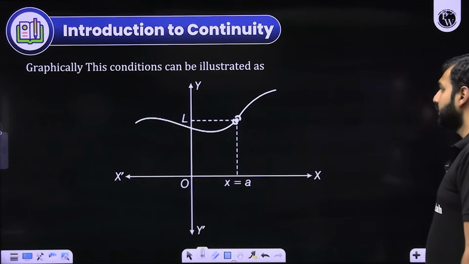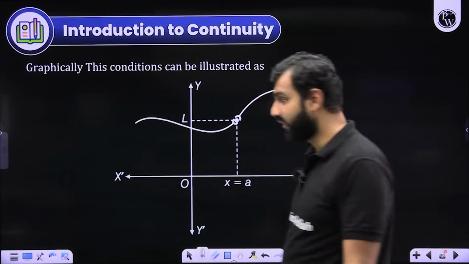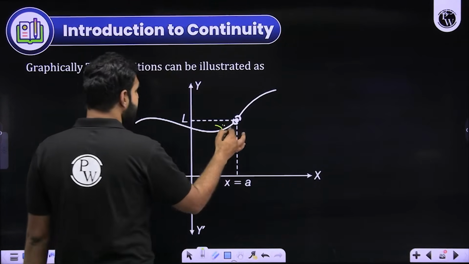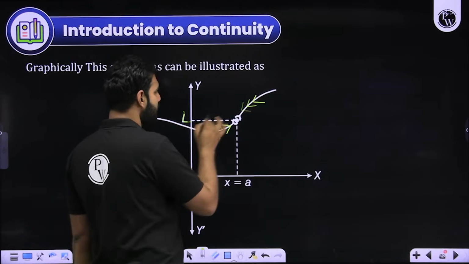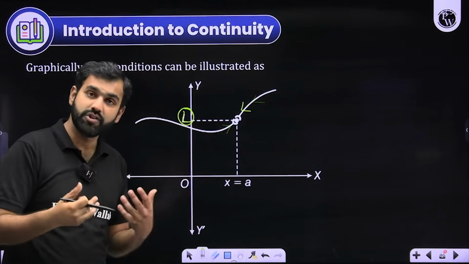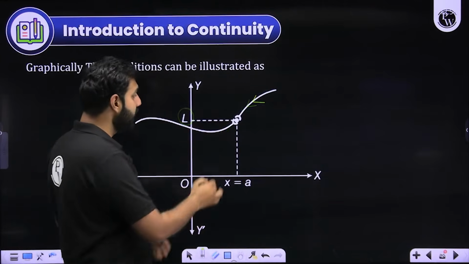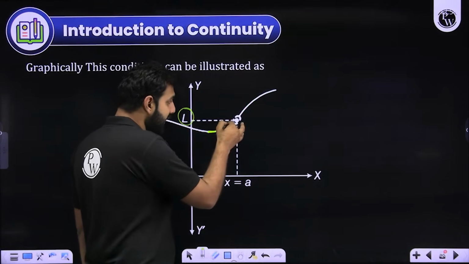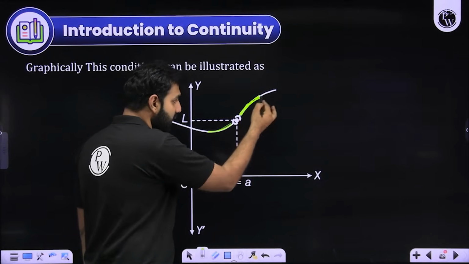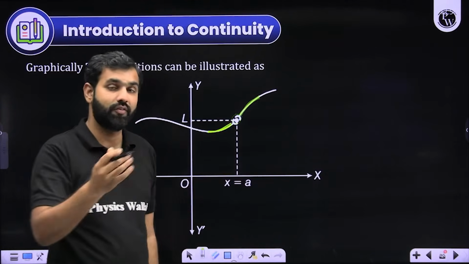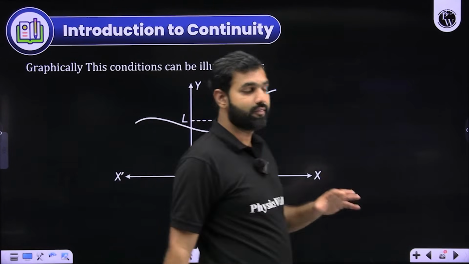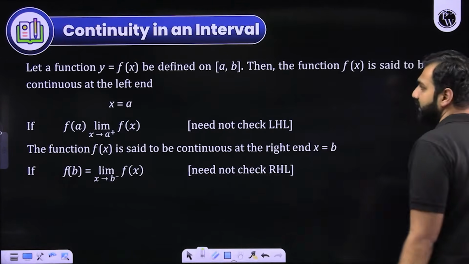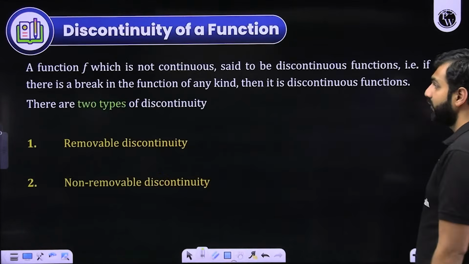Now, in this particular case, let's say the function is not defined. So the left hand limit says that the function is approaching L. The right hand limit says that the function is approaching L. But at A, the function doesn't exist at all. So the left hand limit conveyed that the function is going in that direction. The right hand limit said that the function is going in that direction. But at that point, the function didn't exist. And if that is so, then again the function is discontinuous. Are you understanding these scenarios? So I hope you have gotten great clarity.